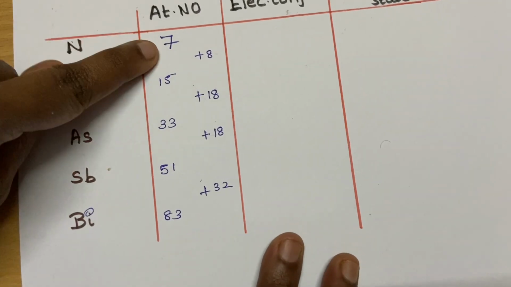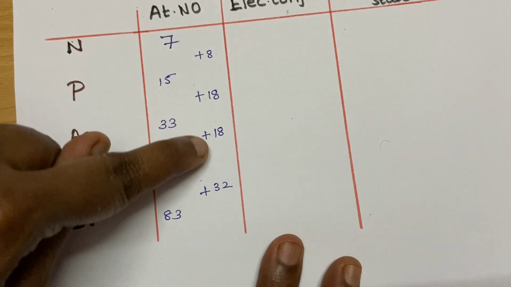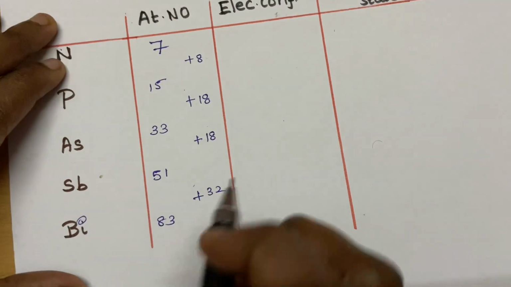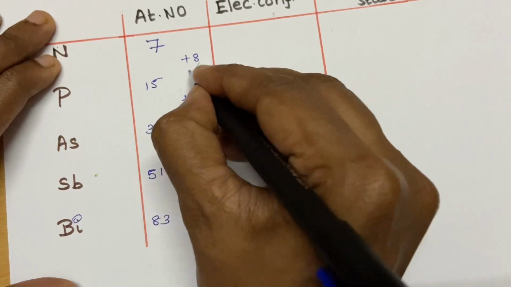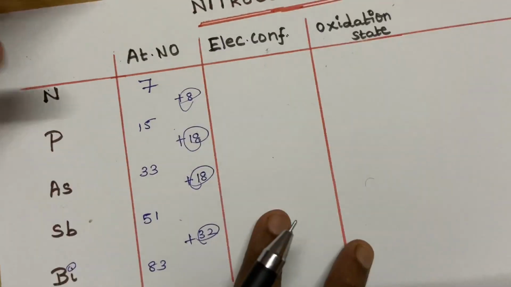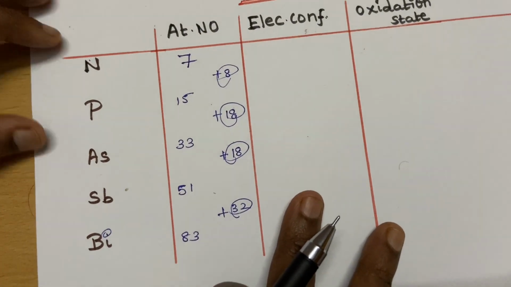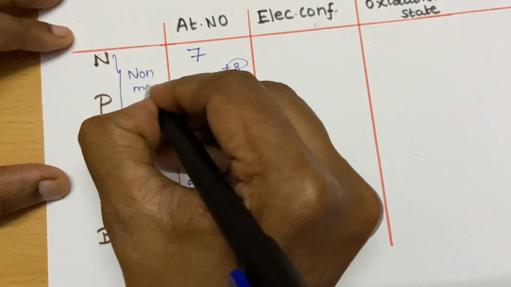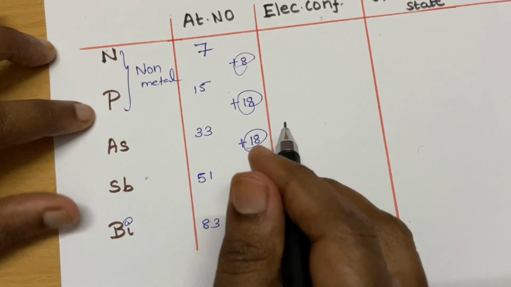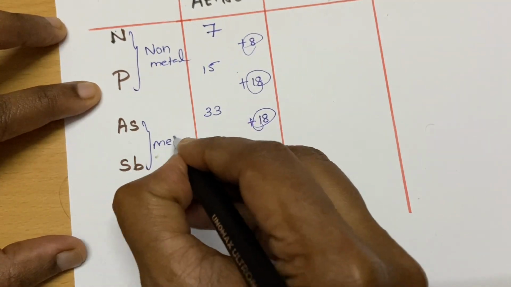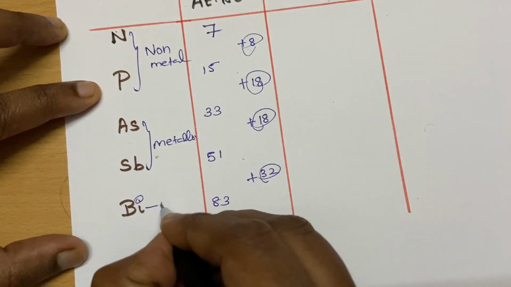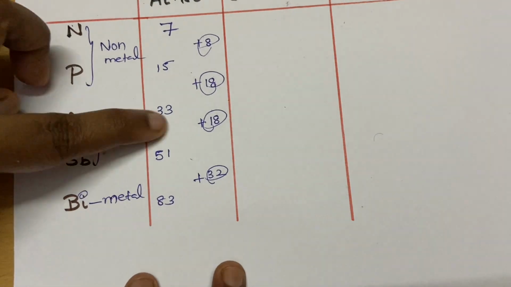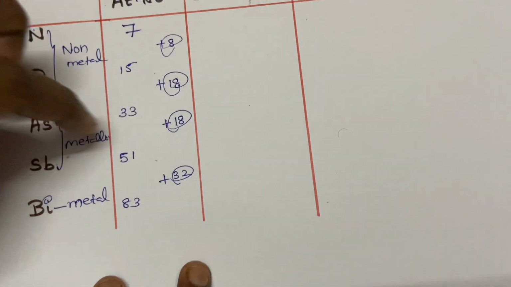Okay students, so remember 7, 8, plus 18, 18, you know the octet rule, isn't it? 8, 18, 18, 32. That's it. You have to add the numbers to get the atomic numbers. Then they will ask you what are metals, metalloids, like that. The first two, nitrogen and phosphorus, are completely non-metals, and these two are metalloids, and this last one is a completely pure metal. So these two concept questions we have learned now.